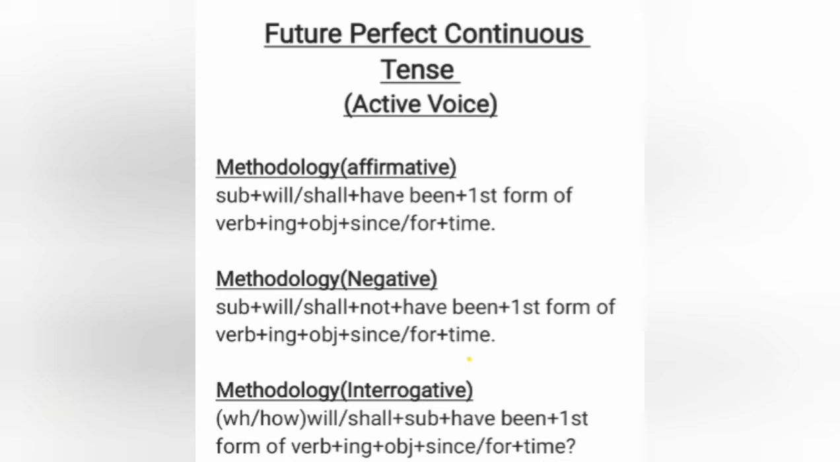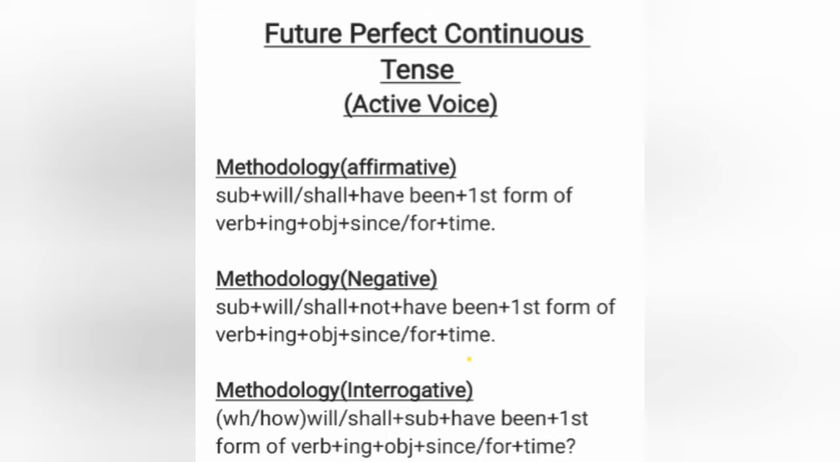In today's video, we are going to start our lesson with the topic Future Perfect Continuous Tense Active Voice. So let's get started with the methodology of making affirmative sentences. These sentences start with a subject, will, shall, have been, first form of verb. We use ing, object, since, for, and time. As we know that all the continuous tenses, perfect continuous tenses contain time and since, for with it.